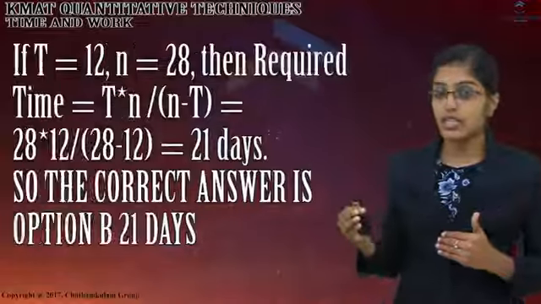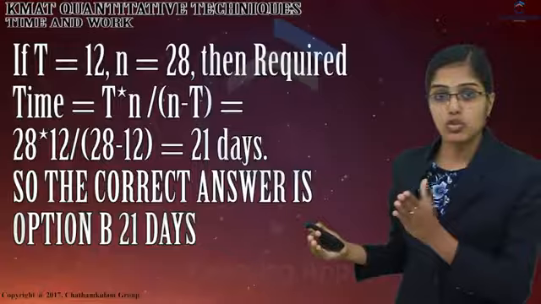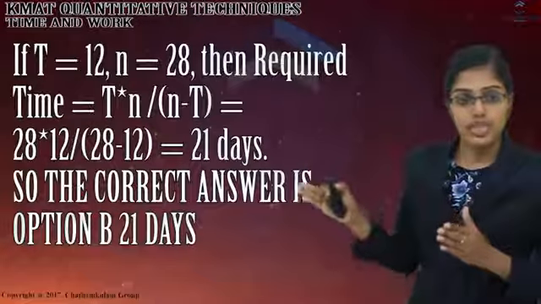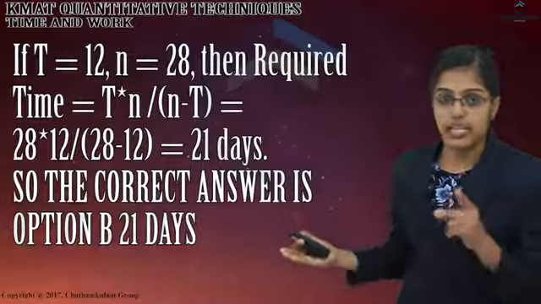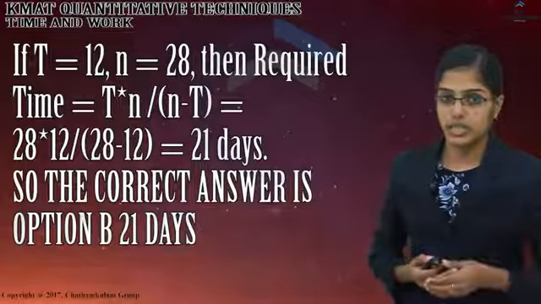Here, if T is equal to 12 and N is equal to 28, then the required time is equal to T into N divided by N minus T. So that is equal to 28 into 12 divided by 28 minus 12. So that is 21 days. So our answer is option B, 21 days.